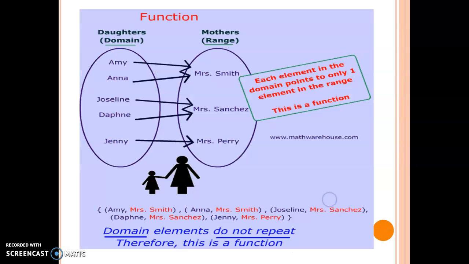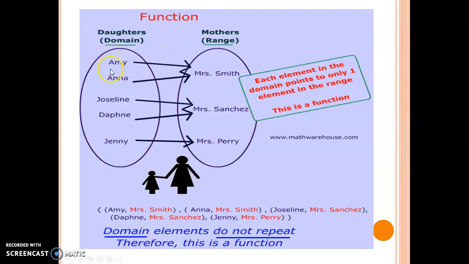Because that phone number is going to more than one person. Okay, so when we're looking at this, we're also looking at daughters and mothers as another type of relationship, and we're going to look at the different direction of these relationships. If we're starting with the daughters here, that's what we're going to call our domain. Domain is what we start with, and range is what we end up with, what we're relating to.